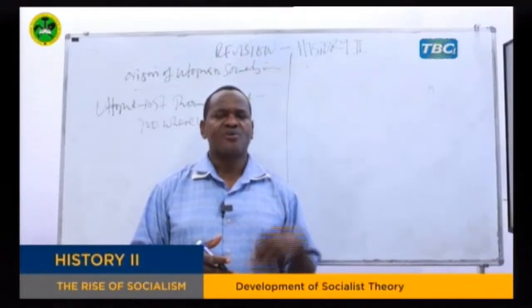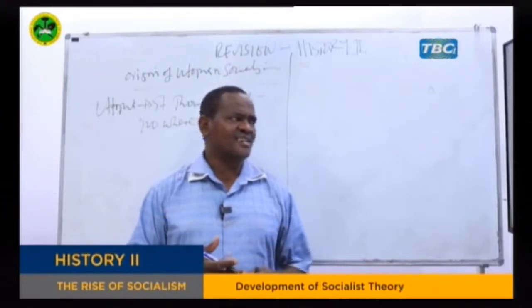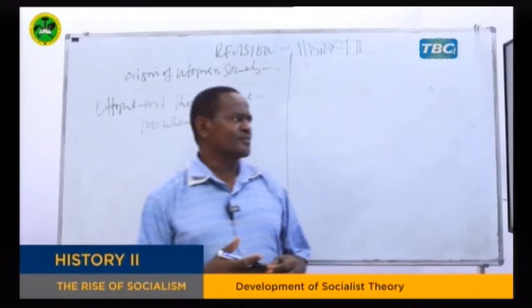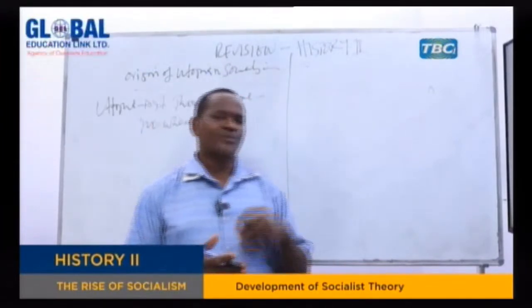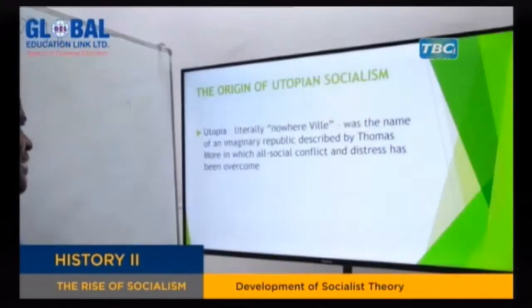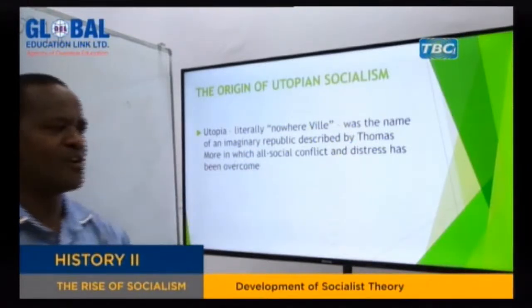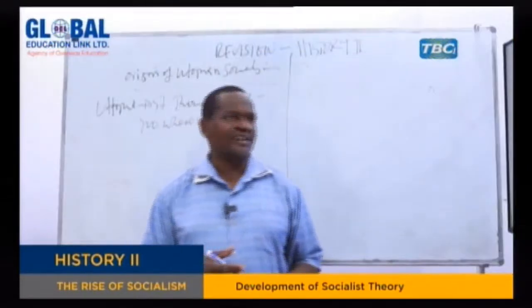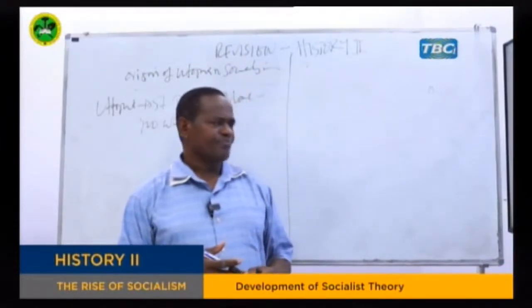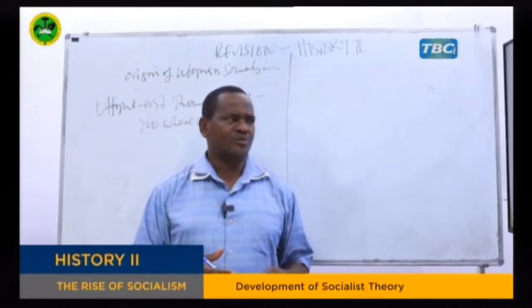then no one would like to have the private ownership of anything. That is the idea of people like St. Thomas More, and this is exactly where they built up their theories from. And as you can see, he said that in that society, social conflict and distress will be overcome. There will be no social distress and conflict. This is the meaning of utopia.